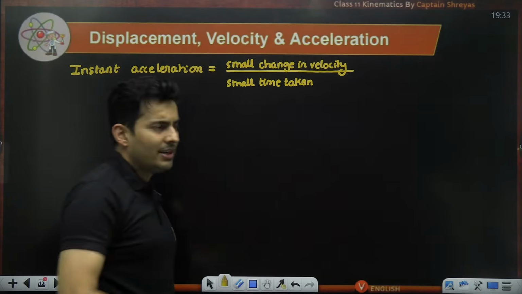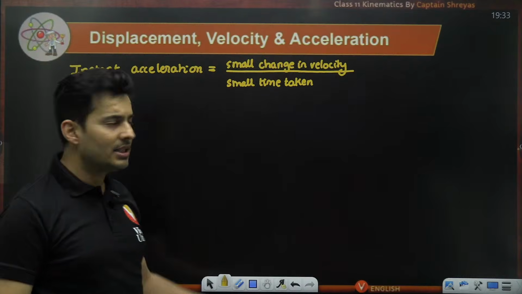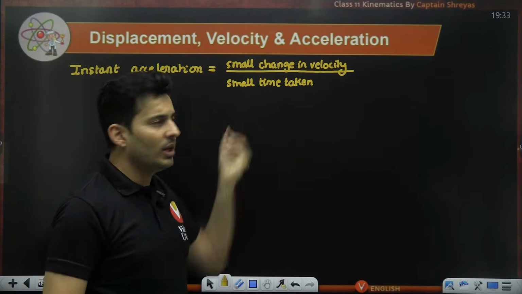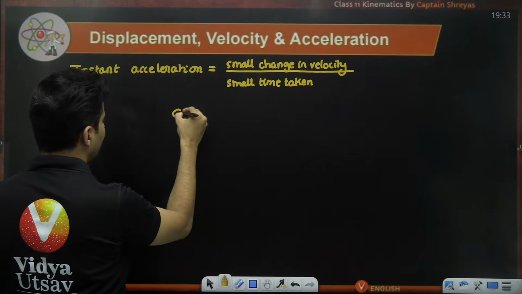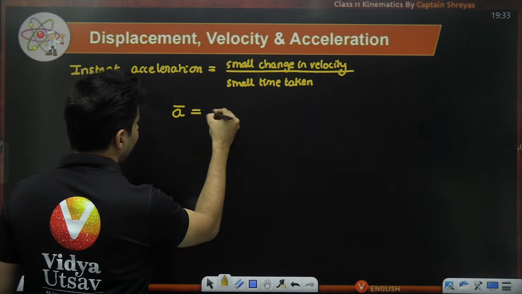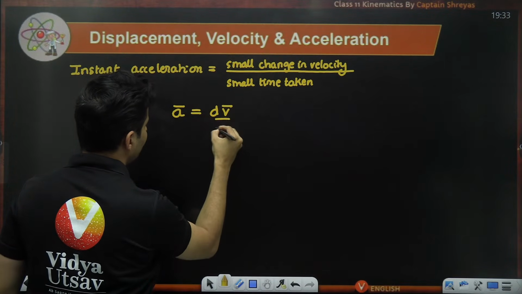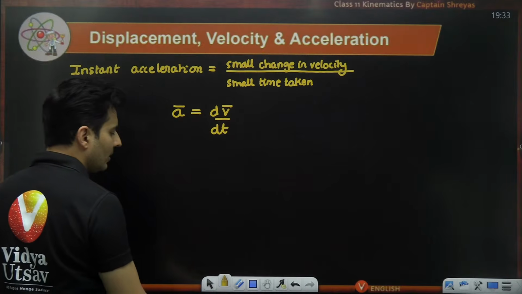So for average, it was a big change in velocity upon a decent change in time. For instantaneous, it will be a small change in velocity upon a small change in time. So the instantaneous acceleration will be the small change in velocity upon that small time interval.